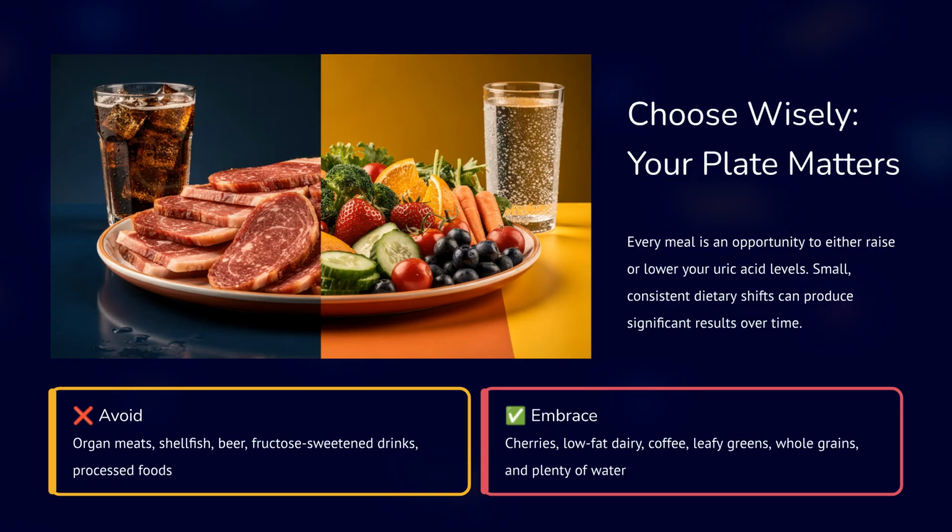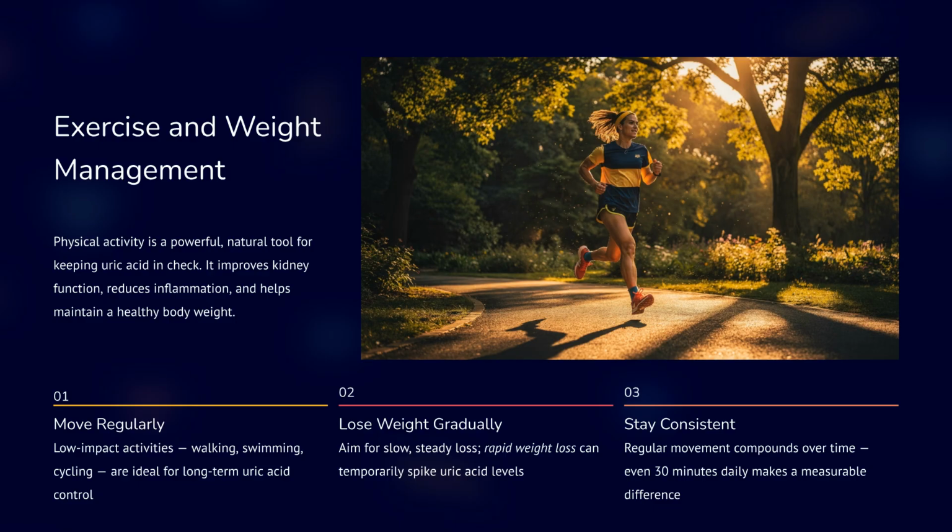Every meal is an opportunity to either raise or lower your uric acid levels. Avoid organ meats, shellfish, beer, and fructose-sweetened drinks. Instead, embrace cherries, low-fat dairy, coffee, leafy greens, and plenty of water. Exercise and weight management are crucial. Physical activity improves kidney function and helps maintain a healthy weight.